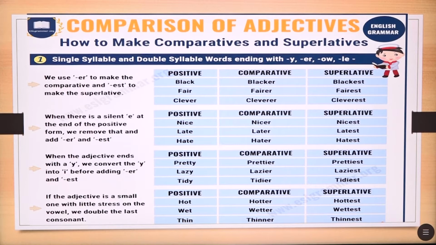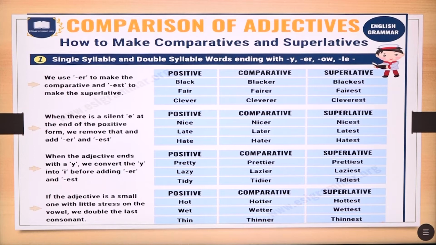When there is a silent E at the end of the positive form, we usually remove that and add ER and EST in comparative and superlative. Like nice, nicer, the nicest. Late, later, the latest. Hate, hater, the hatest.